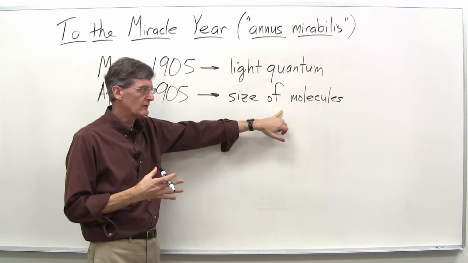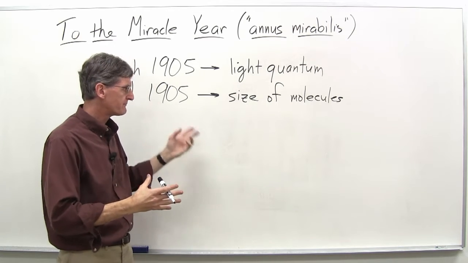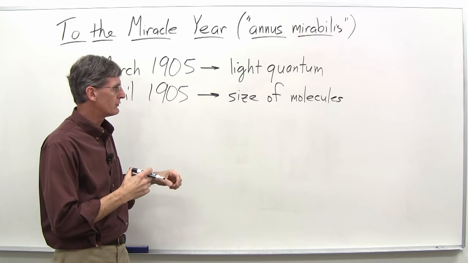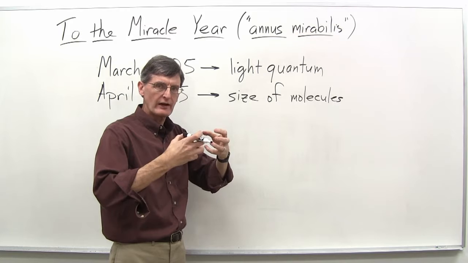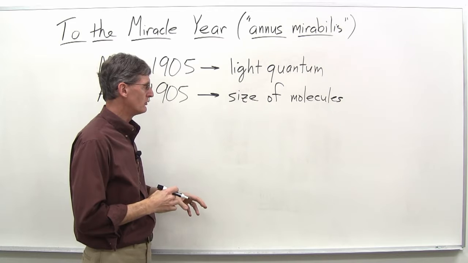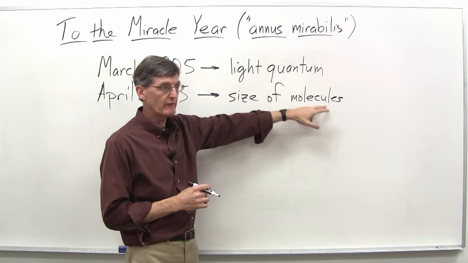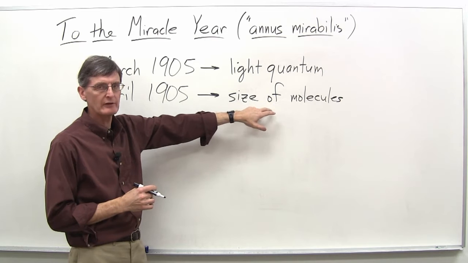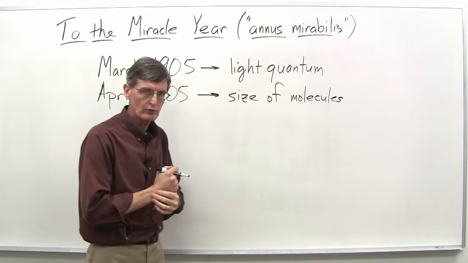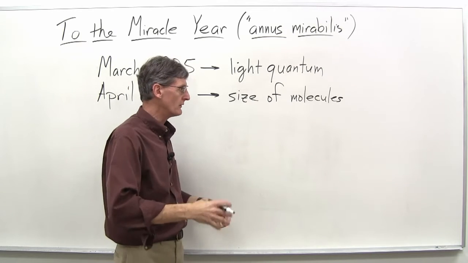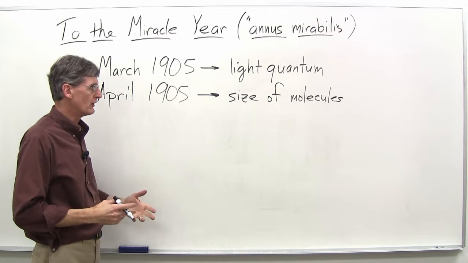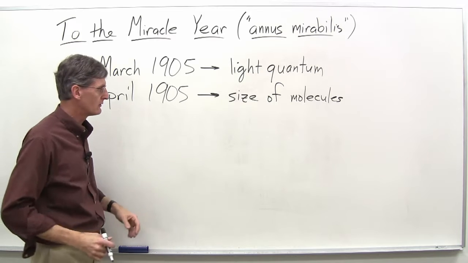Other people had done similar calculations. He came at it from a different direction, and through some fairly sophisticated calculations was able to demonstrate, for example, the size of sugar molecules suspended in water. He came up with a theory of how to do that. This actually became the most cited paper of all of them in 1905 because it had many practical implications in terms of just any time you have grains of things or solutes in solvents and so on and so forth. So size of molecules, good solid paper, not revolutionary, but certainly influential within its context.